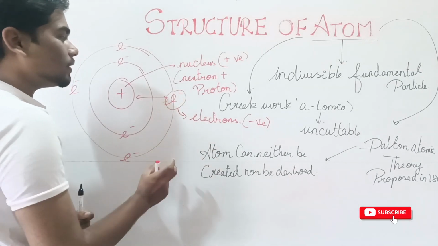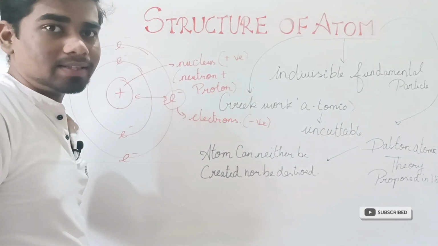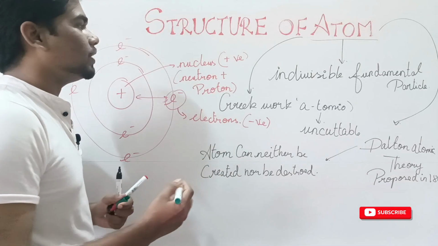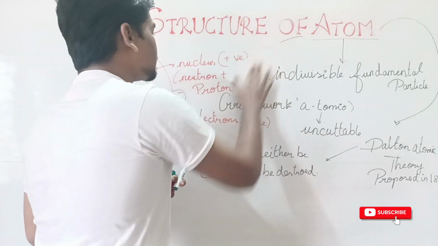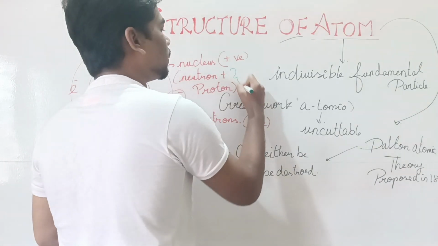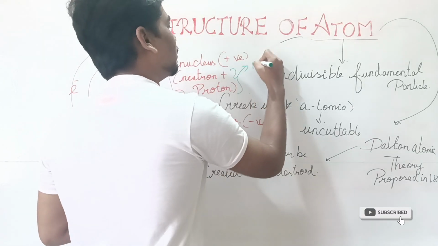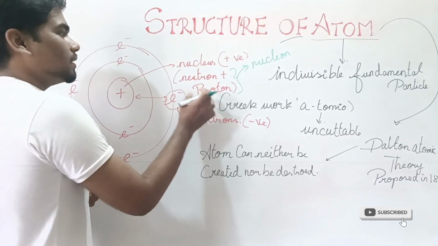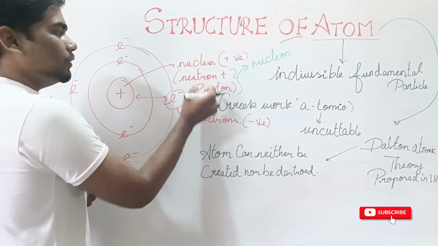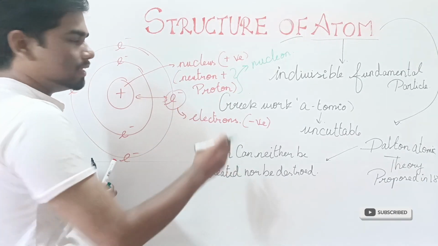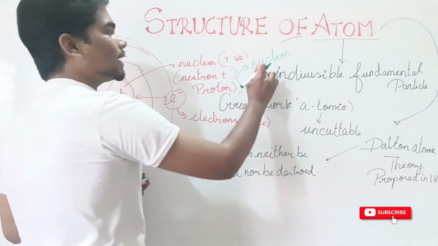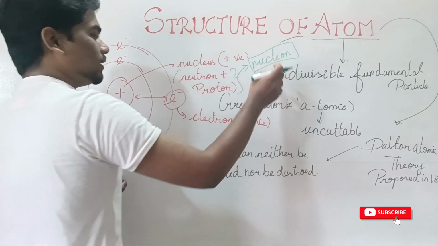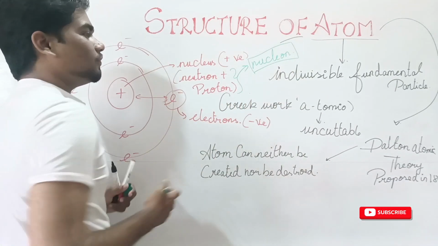Another thing you should remember is that neutron and proton are collectively called nucleon. Remember, my dear friends, the nucleus contains neutron and proton, and they are collectively called nucleon. I am writing it in a different color so that you can easily identify it.